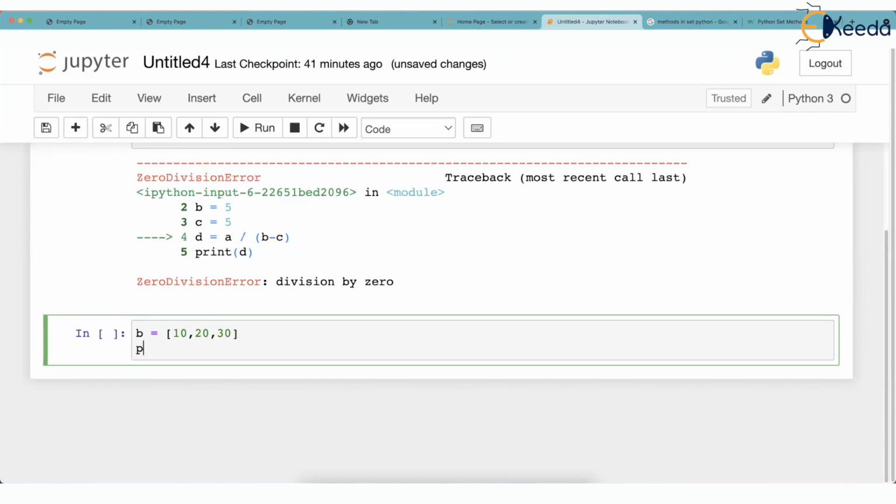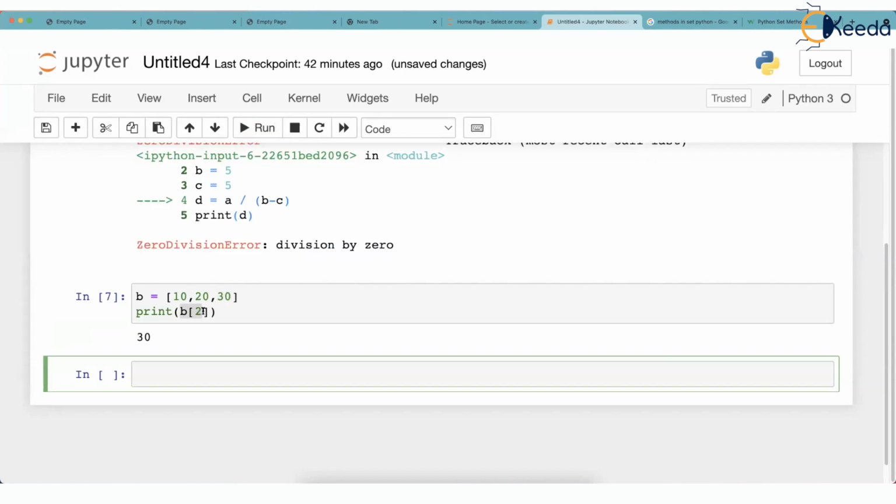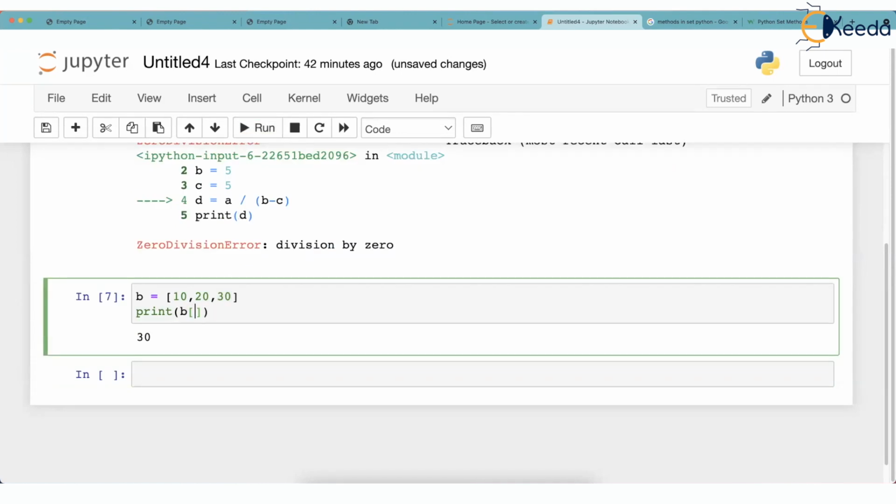And suppose I try to print B[2]. You know that these elements have indexes. This is 0 index, this is 1 index, this is 2 index. So the output is going to be 30 because we are printing B[2]. So if you check that, the output is 30. But what if we try to print B[3]?